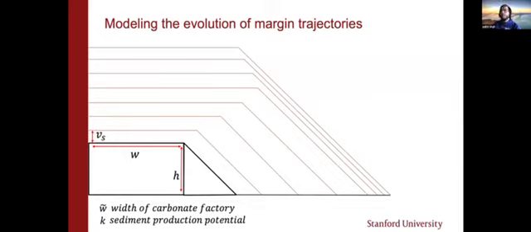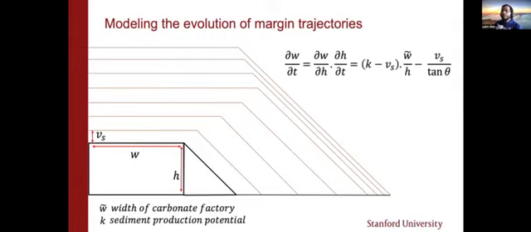And as we can see, the platform margin is prograding, but at some point it starts to retrograde and drown as well. So using this simple observation of tracking the platform margin, we come up with a simple ordinary differential equation to track the change in width of the carbonate platform through time. We don't need to go into detail on what the differential equation does, but the key observation that I really want you to appreciate is that the change in width of the platform with time is inversely proportional to the height of the platform, which means as the height of the platform increases, the rate of increase in width of the platform decreases, and eventually it turns negative, giving the more retrogradational motifs that we see.